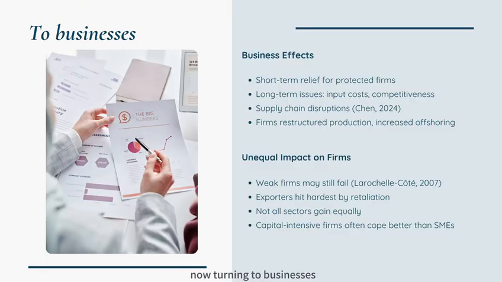Now, turning to businesses. In the short term, tariffs may help domestic firms by limiting foreign competition, but in the long term, they raise costs for companies relying on imported materials and disrupt global supply chains. The US-China trade war caused major disruptions, as highlighted by Chen in 2024, leading companies to restructure or shift production overseas. Tariffs also affect firms unevenly.